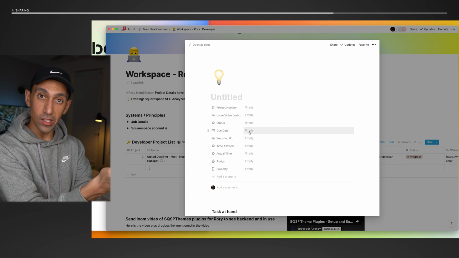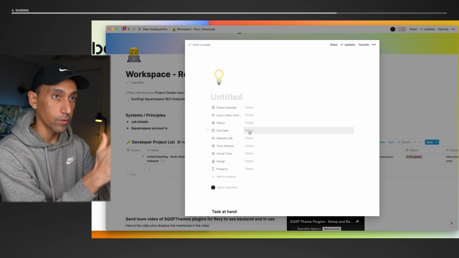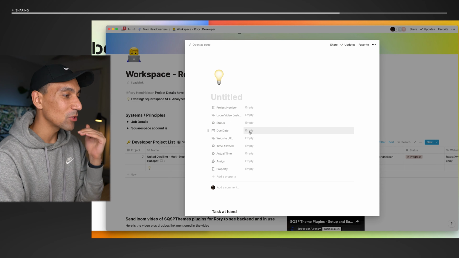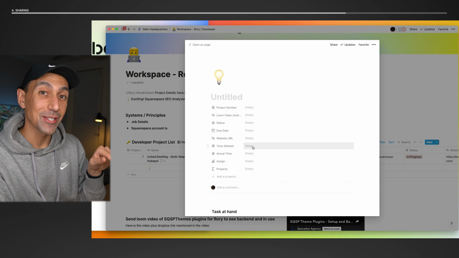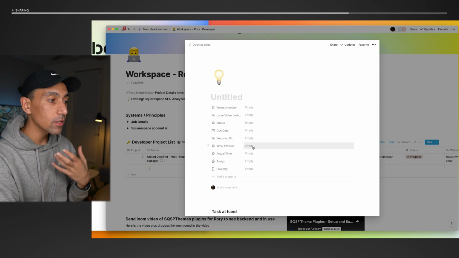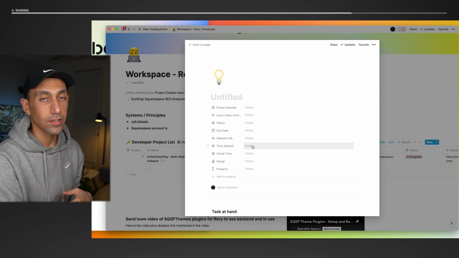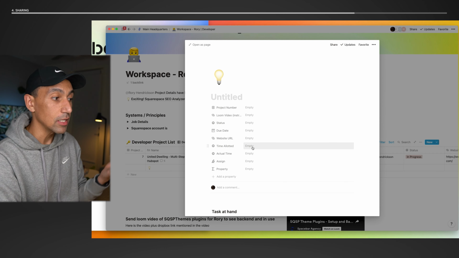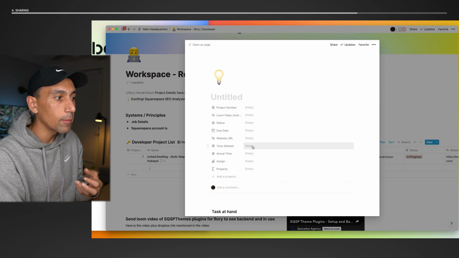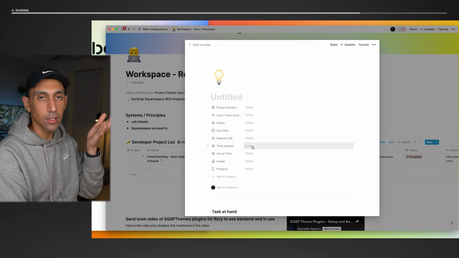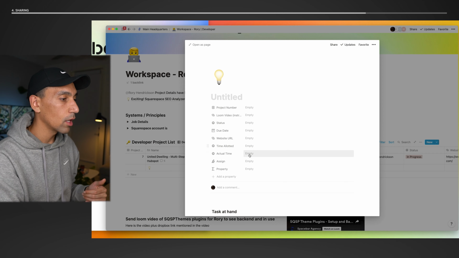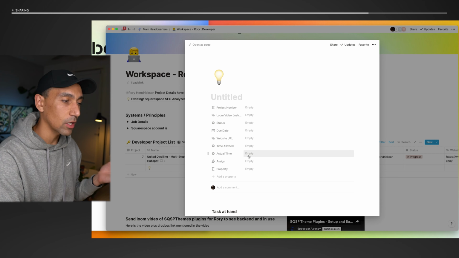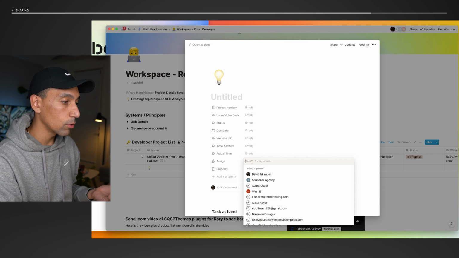This is so much better than email. And this is custom from my software developer, which makes it so powerful. What website are you working on? And this is cool, time allotted. So I can clearly communicate to him, I've allotted 60 minutes for this, or I've allotted 90 minutes. He could come back and tell me it's going to take more time, but I'll say, I've approved 60 minutes. If you think you can get it done sooner, great. If you think it'll take longer, let me know. And then actual time at the end of the project, he can record, and then who it's assigned to.